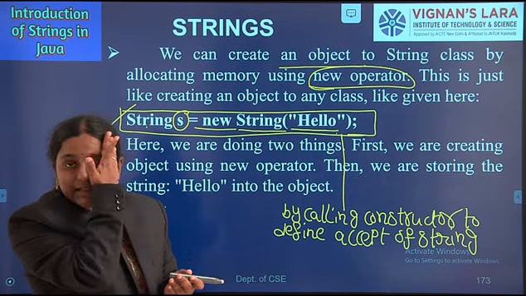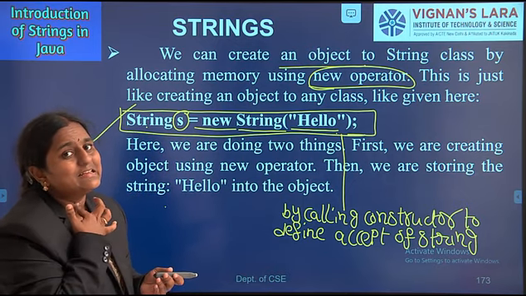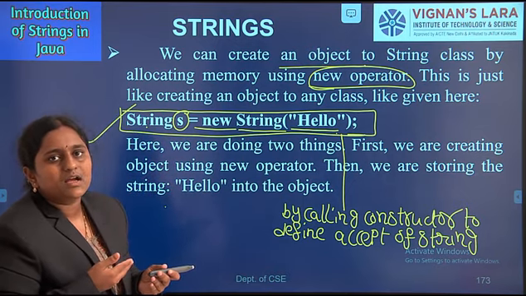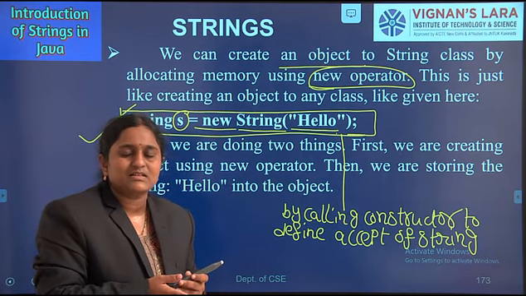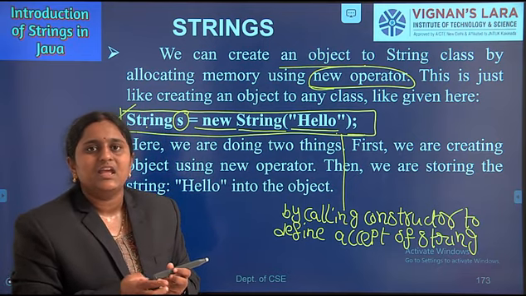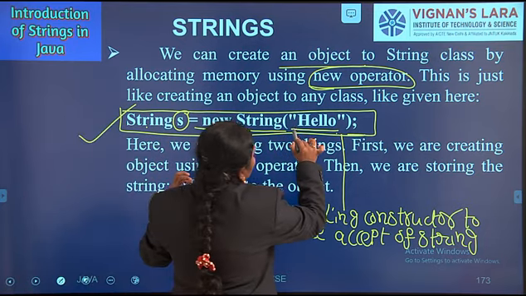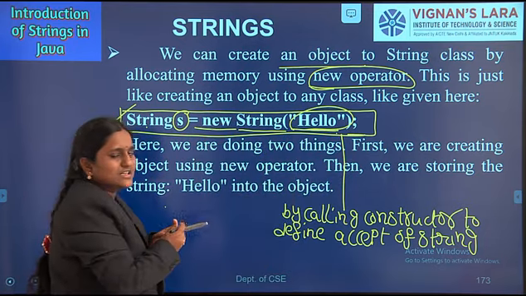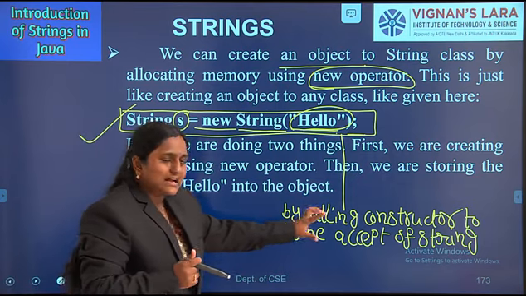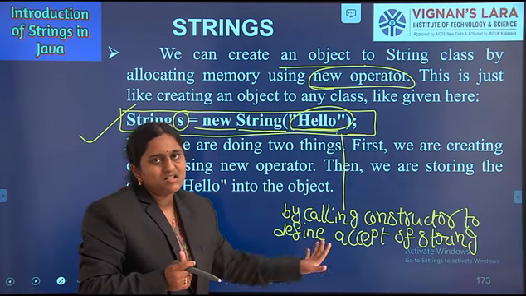Constructors are automatically invoked whenever an object of the class is created. Whenever we create an object of the class, at that time constructors are automatically invoked. So here we can pass one argument as a string, by calling the constructor to define and accept the string.